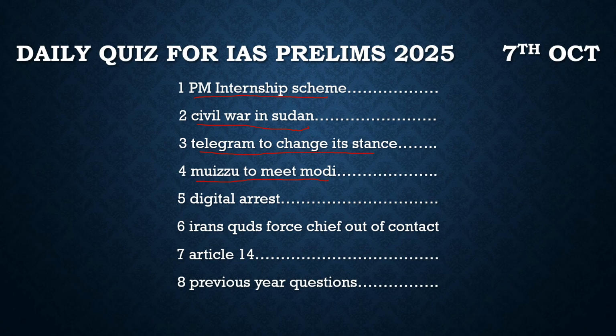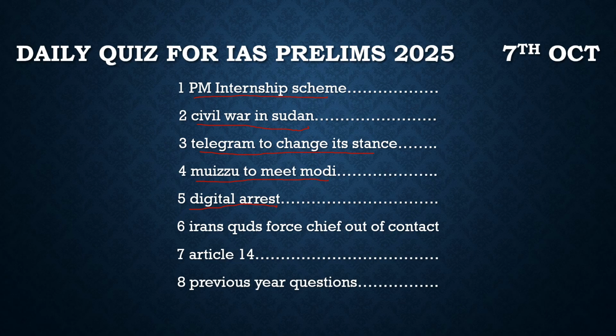After that, there is another concept of digital arrest. What is this? It is a cyber crime issue. Usually the cyber criminals call anybody and make a fake call. They will show up as a policeman on the video call, or an ED chief or a CBI chief, and they will tell you that you have done money laundering or some such act, or an act of terrorism, or that parcels were caught in your name containing drugs.